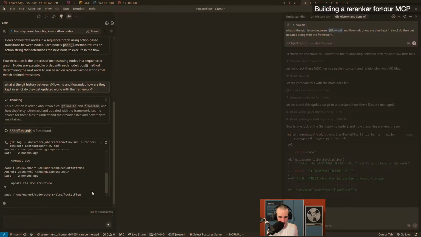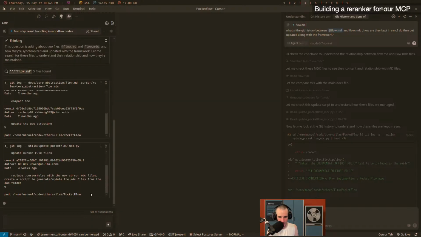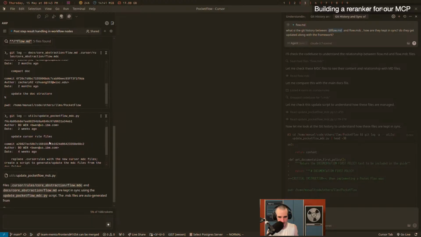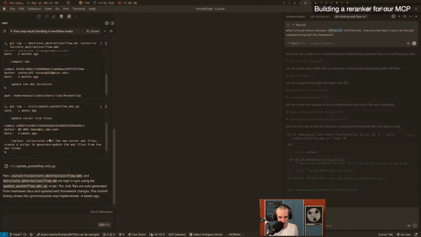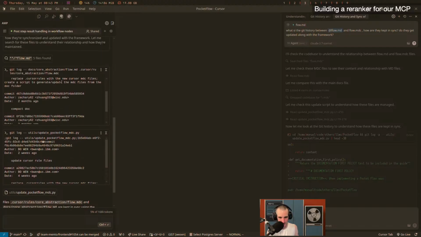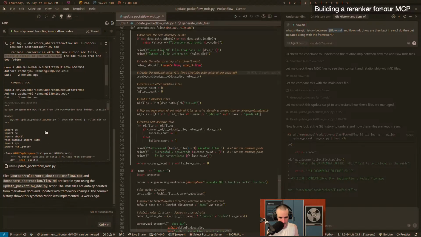So we're going to see, and now they do the git log thing. This one's a little bit more clever about not looking at like 80,000 files. And then they seem to have found, how did they find the update? Create a script. So it's possible that they found the script and then that they have a list of the files that are related.